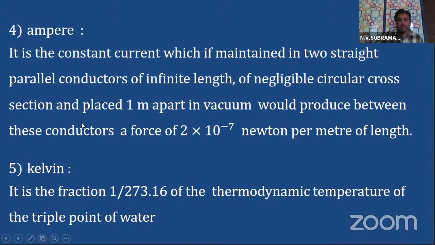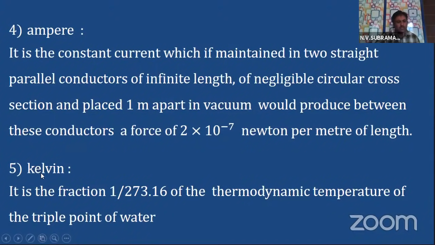In your second year intermediate, you will learn that whenever there are two current carrying conductors placed near each other, there will be some force between them. This you already studied in the electromagnetism chapter in your 10th class. I request all of you to revisit that chapter, and you can understand why they are repelling, why they are having some force between them. Okay, so let me move on.